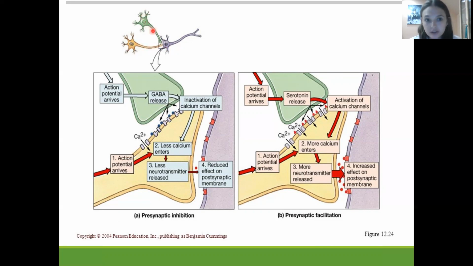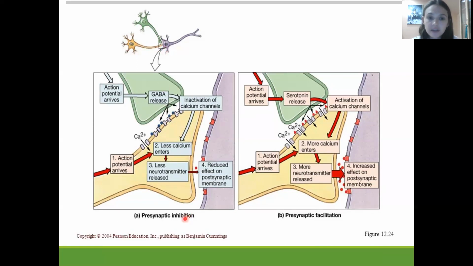If this green neuron inhibits the yellow neuron, it will receive presynaptic inhibition. Another situation is when this green neuron releases an excitatory neurotransmitter, which will lead to an increase or enhancement of the function of the yellow neuron, and as a result we are going to receive an excitatory effect on the postsynaptic membrane. So let us look in detail.